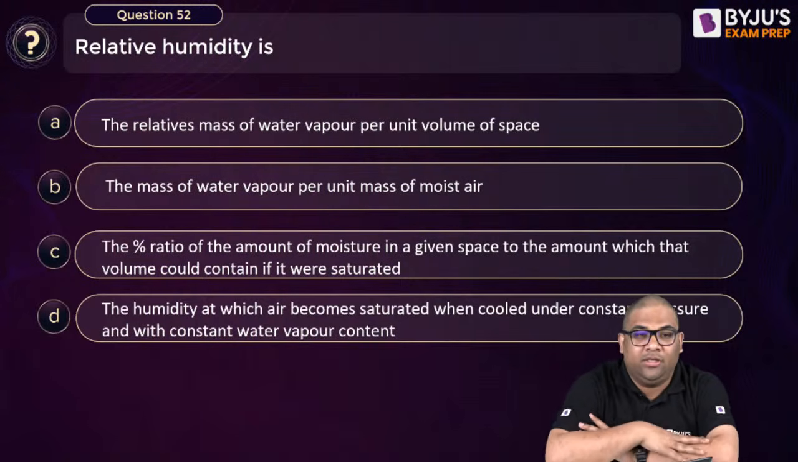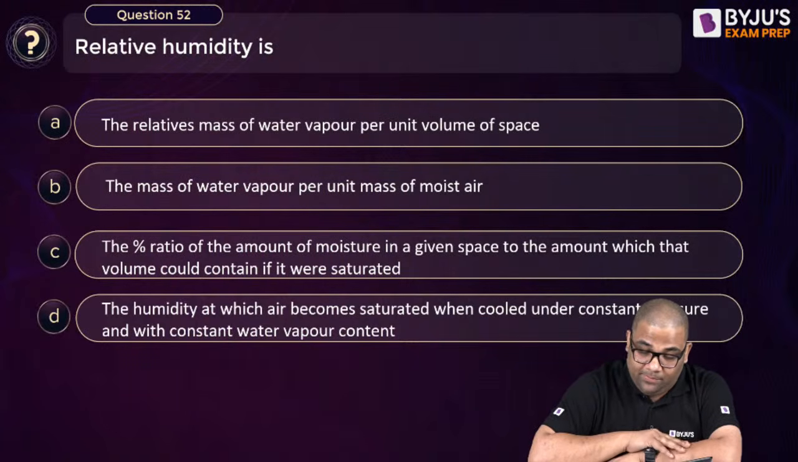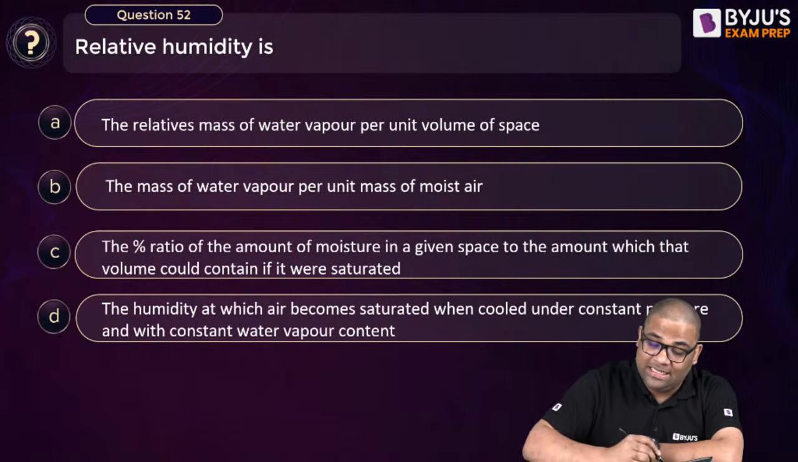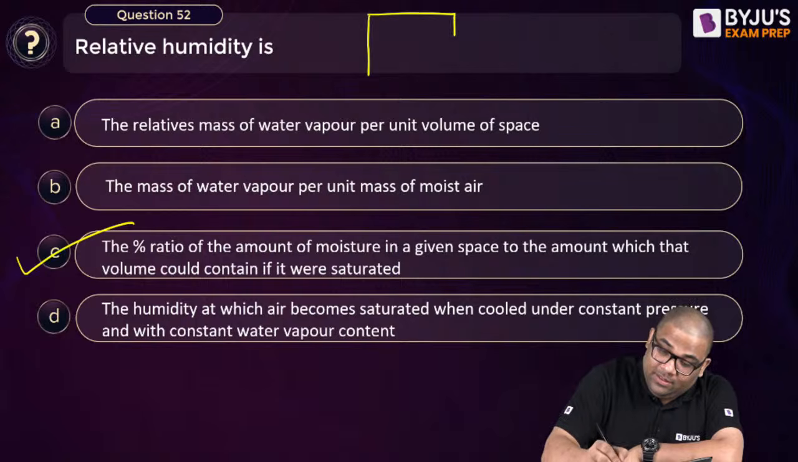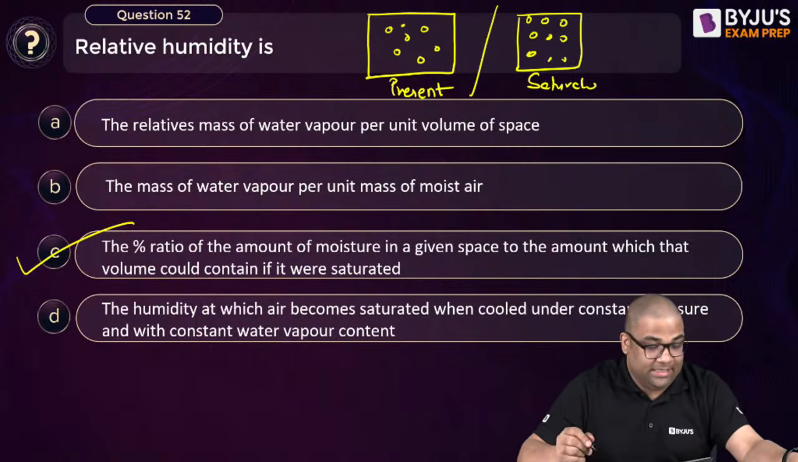Relative humidity is the percentage ratio of the amount of moisture in a given space to the amount which that volume would contain if it was saturated. Yes, I can say moisture present now to moisture present when it is completely saturated. So this is like present or current divided by saturated. So the answer is C.